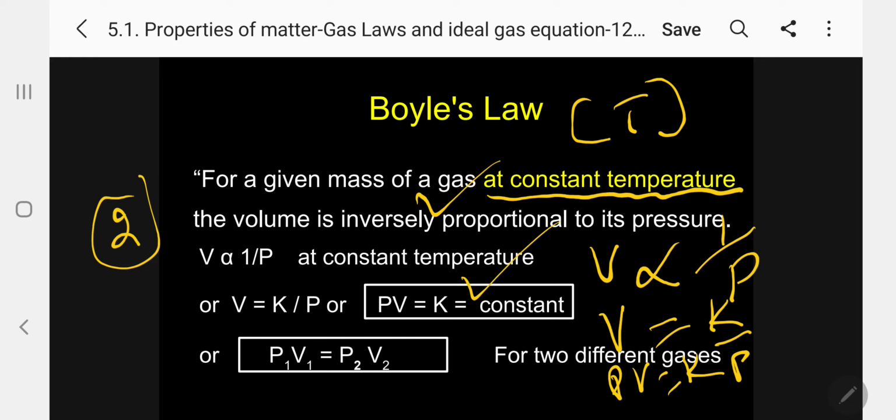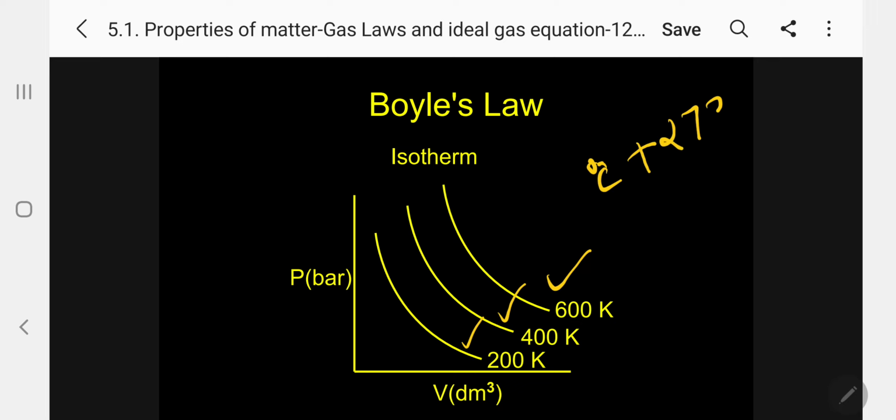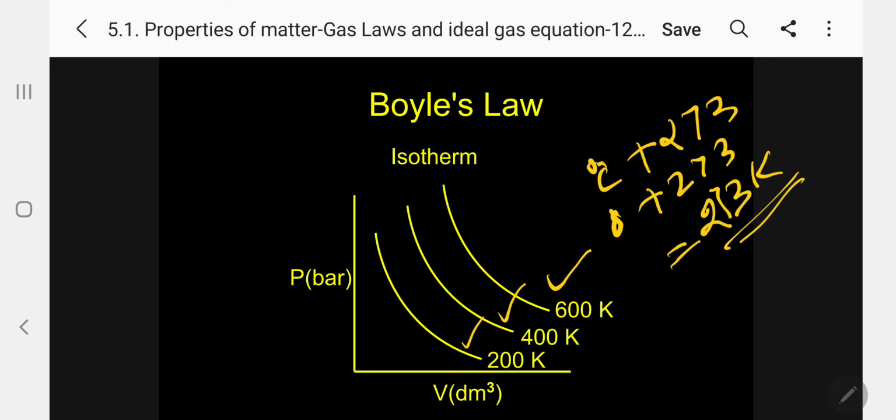Kelvin means plus 273, so 0 degrees plus 273 is nothing but 273 Kelvin. 600 is the higher temperature, and the lowest is 200. As pressure increases, volume is also changing in all the cases, but the height of the curve, the intensity, is changing.